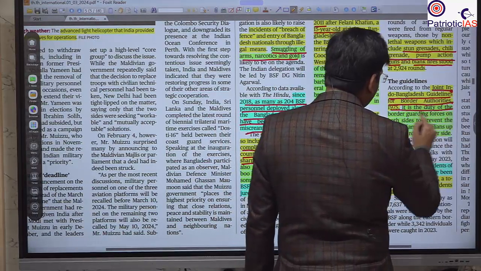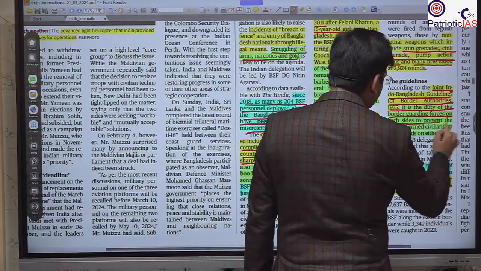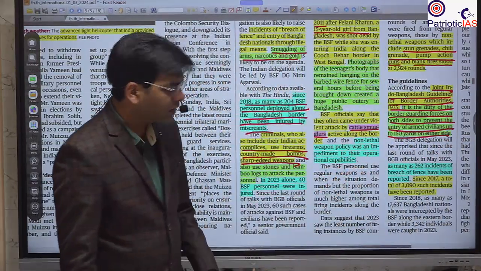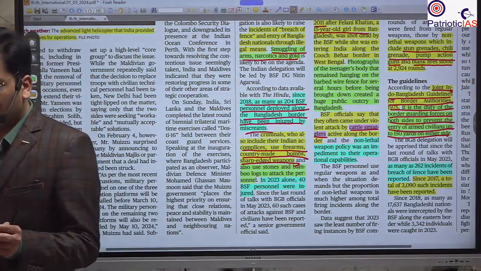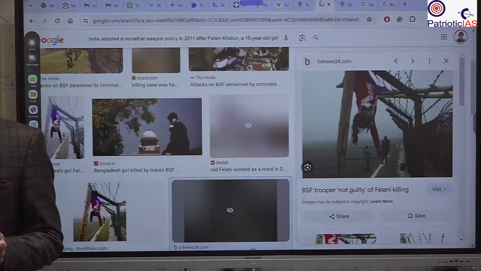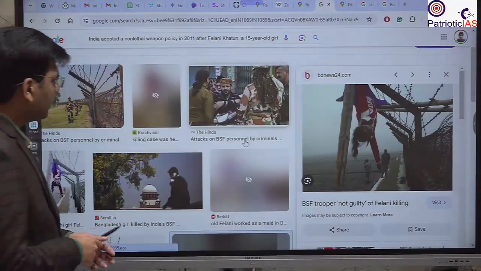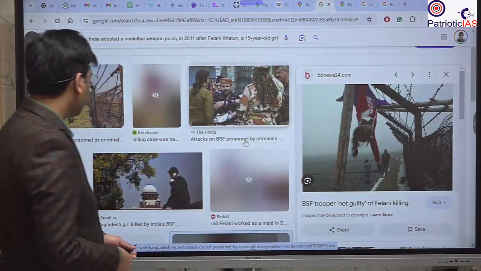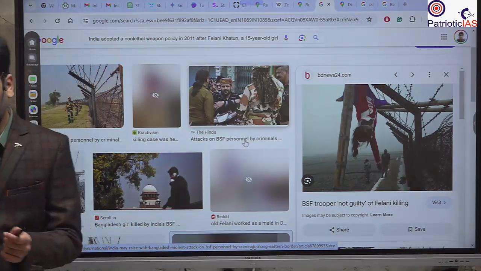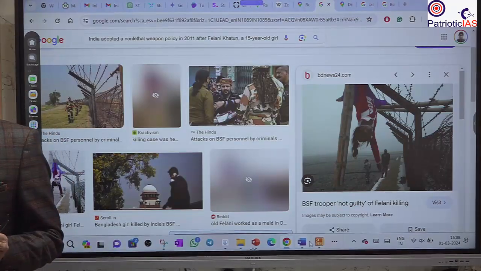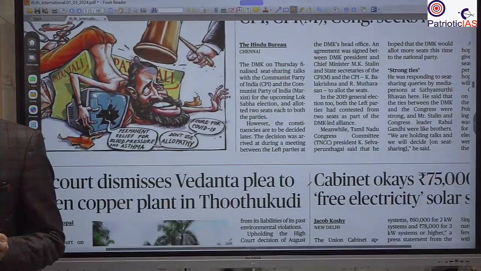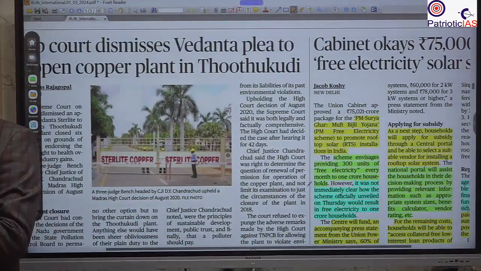It is the duty of the border guarding force on both sides to prevent the entry of armed civilians up to 150 yards on either side of the border. Let me show you that famous picture. This was the picture of the woman that went viral. After her death, the body was hanging for many hours. It was criticized so much in Bangladesh. After that we adopted the non-lethal policy.